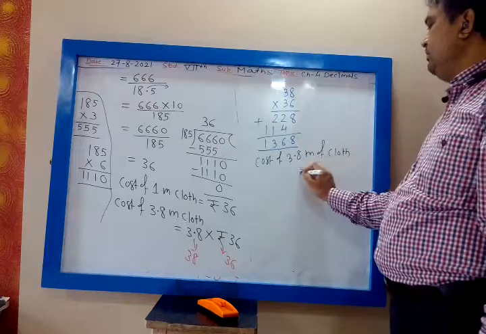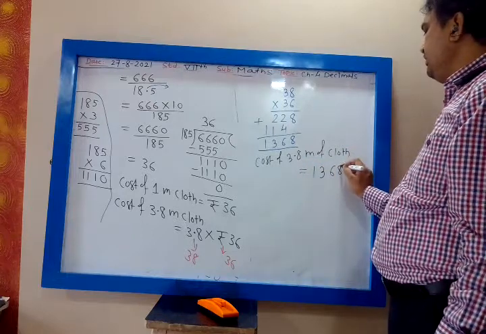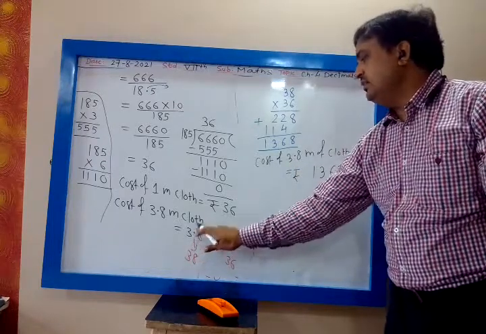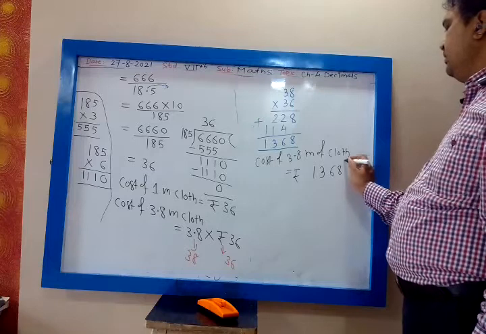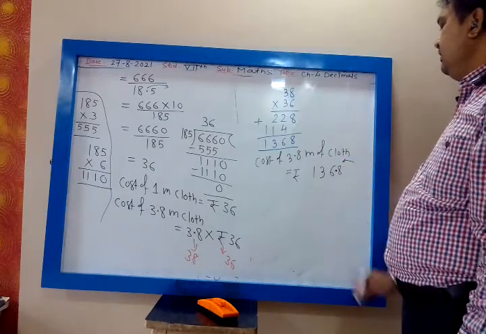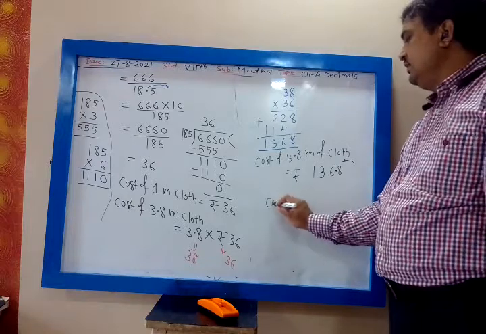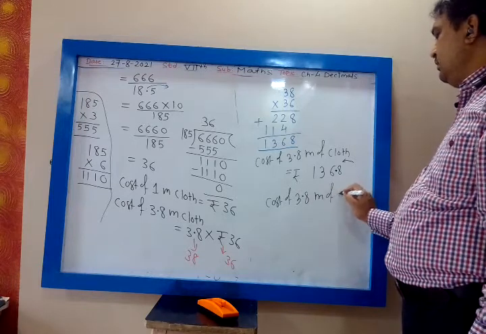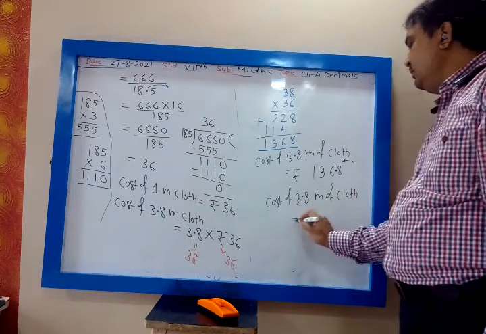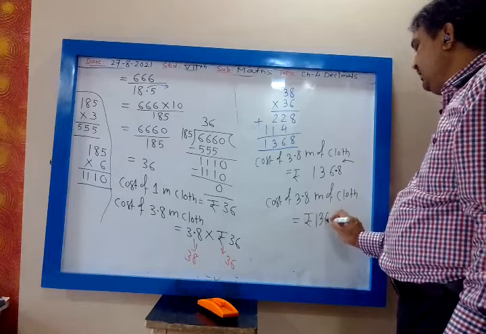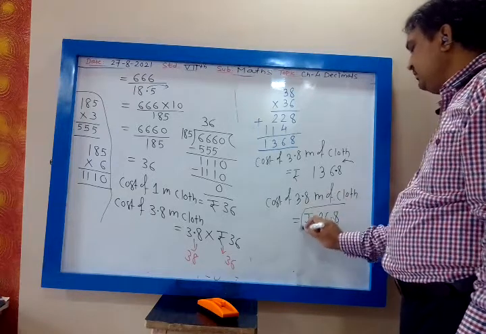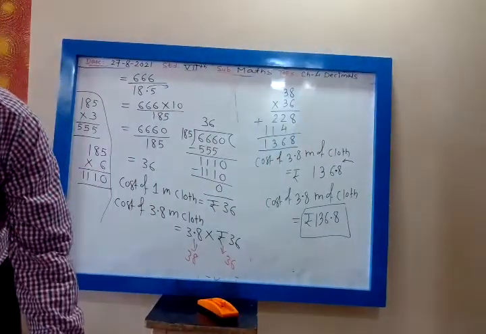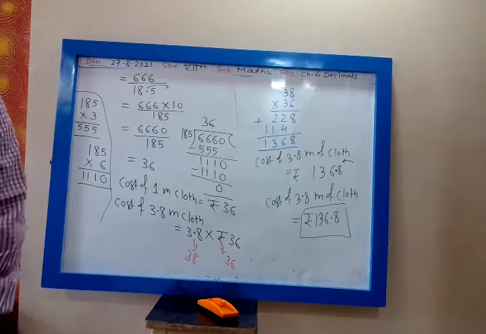is 1368, but you have to place the decimal. See, in the product, what we have? We have 3.8. After decimal, 1 digit. So move from right and place the decimal. That is 136.8. So cost of 3.8 meter of cloth is rupees 136.8. All of you agree? Yes, clear. 3.8 meter of cloth is 136.8 rupees.